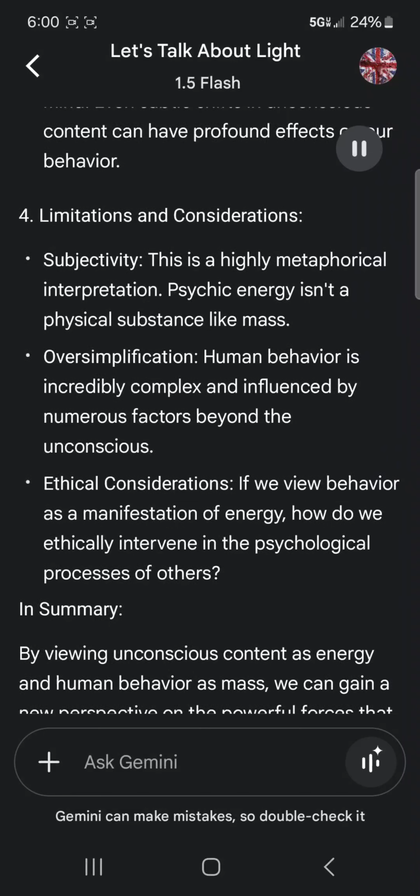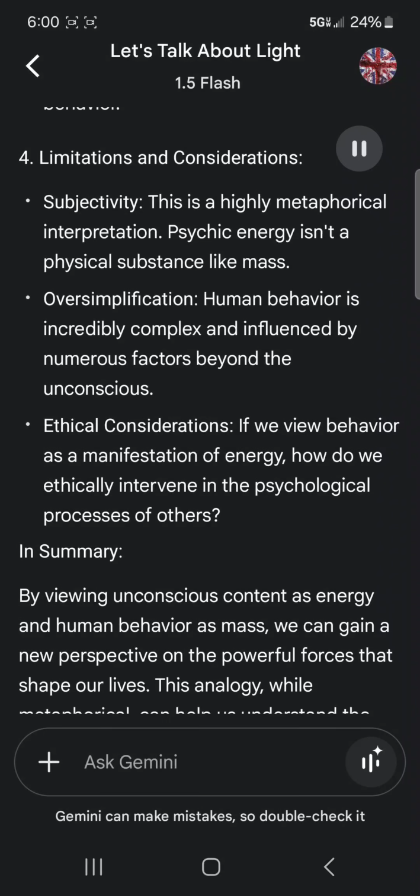4. Limitations and considerations. Subjectivity: this is a highly metaphorical interpretation. Psychic energy isn't a physical substance like mass. Oversimplification: human behavior is incredibly complex and influenced by numerous factors beyond the unconscious. Ethical considerations: if we view behavior as a manifestation of energy, how do we ethically intervene in the psychological processes of others?